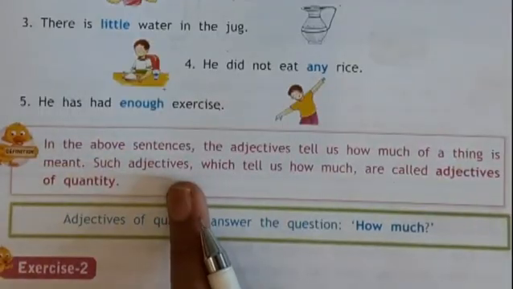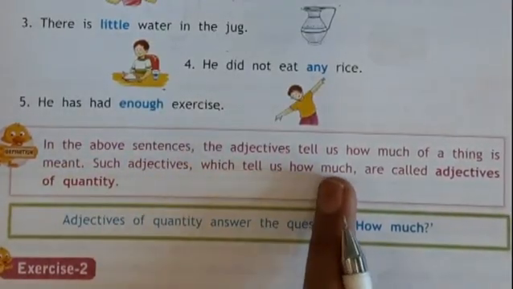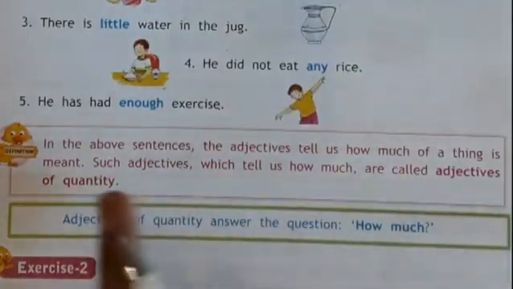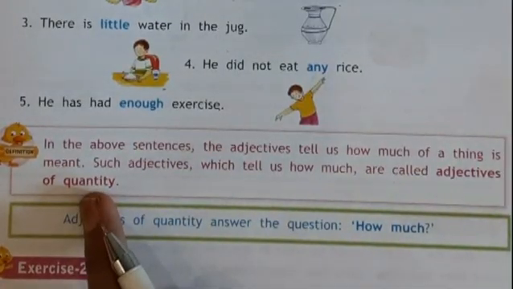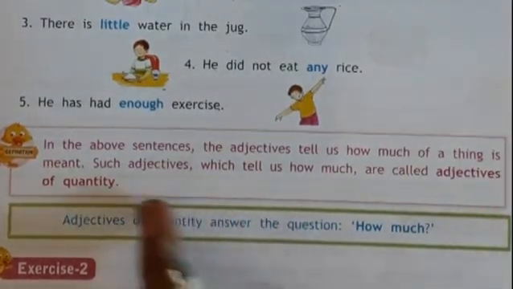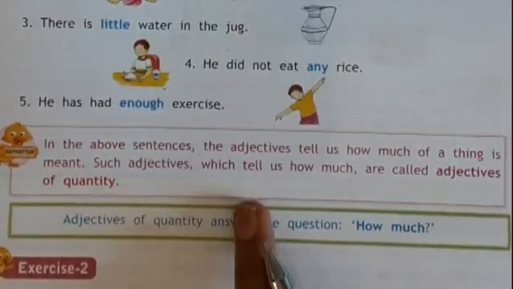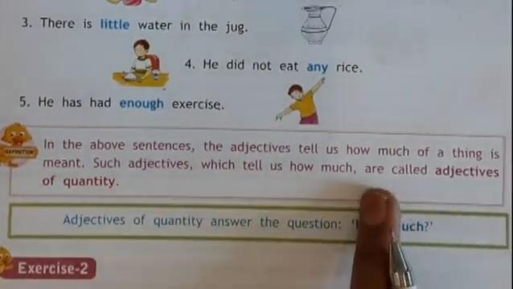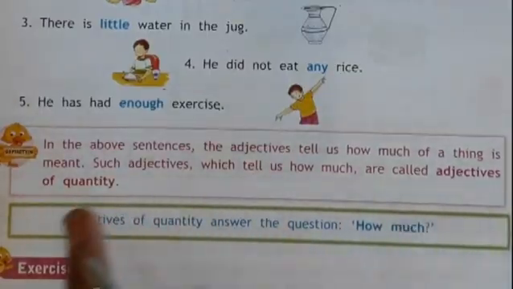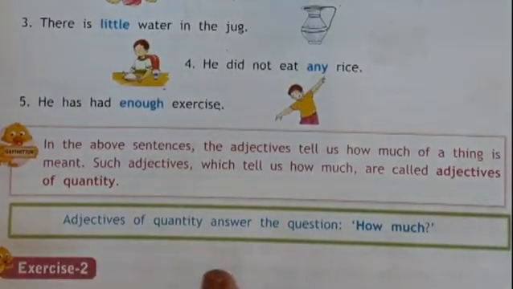In the above sentences, the adjectives tell us how much of the thing is meant, how much of the thing is there. Such adjectives which tell us how much are called adjectives of quantity. Adjectives of quantity tell us how much of the thing is there.